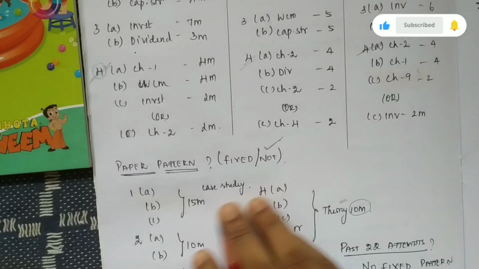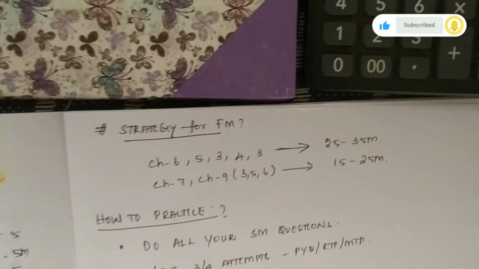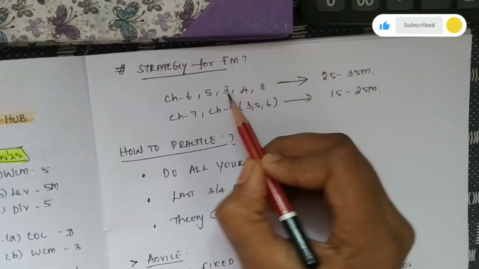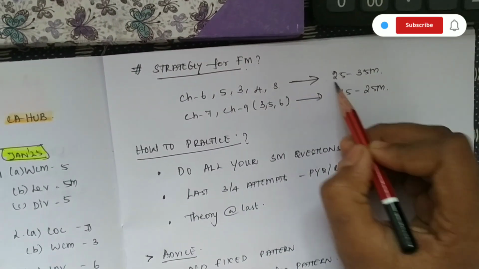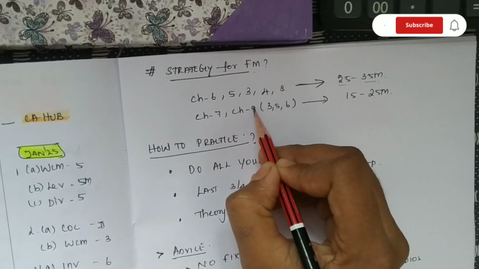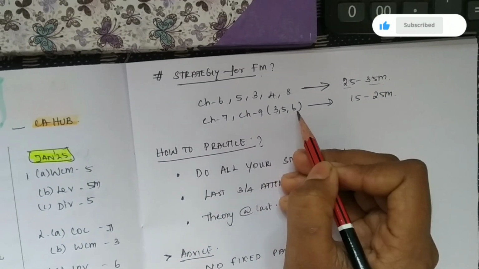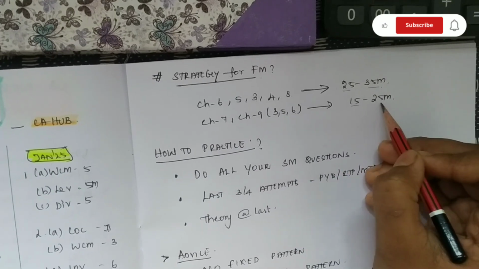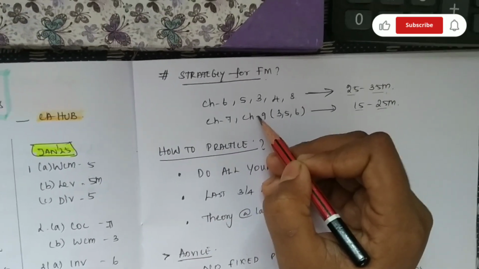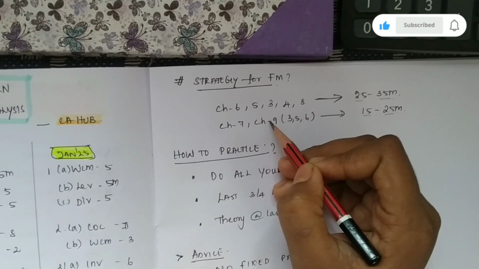Okay. Now let's see another topic, that is, what is the strategy for FM. The strategy for FM is: chapter 6, chapter 5, chapter 3, chapter 4, chapter 8 cover 25 to 35 marks, and chapter 7 and chapter 9, 3rd unit, 5th unit and 6th unit cover 15 marks and 25 marks. This is the strategy for FM that we have found from the past attempt analysis.